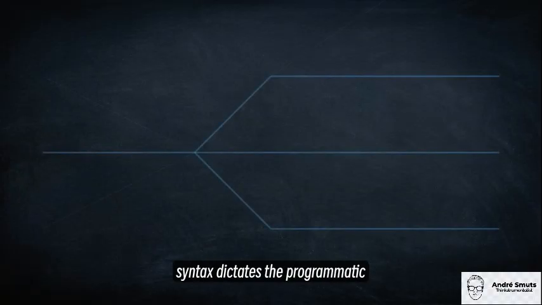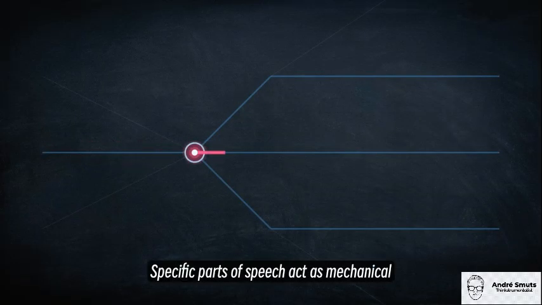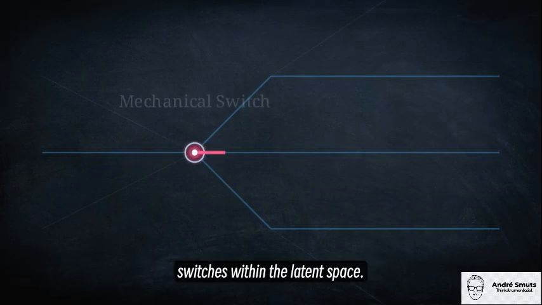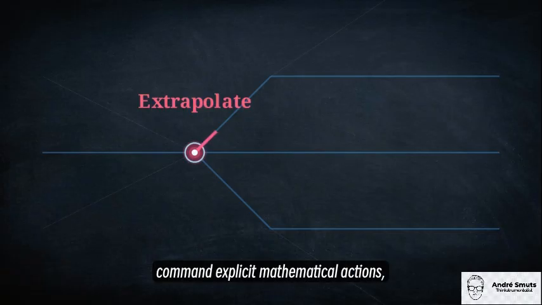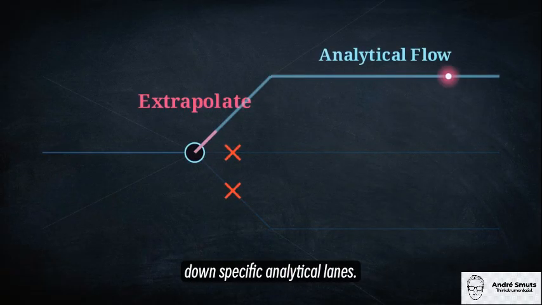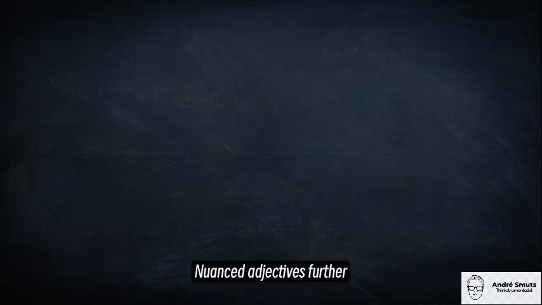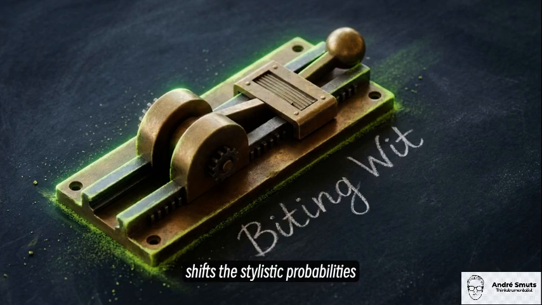Beyond word choice, syntax dictates the programmatic flow of token generation. Specific parts of speech act as mechanical switches within the latent space. Precise verbs like synthesize, juxtapose, or extrapolate command explicit mathematical actions, routing the processing flow down specific analytical lanes. Nuanced adjectives further calibrate the output. Describing a response as mercurial, pedantic, or sardonic shifts the stylistic probabilities toward a specific intellectual tone.